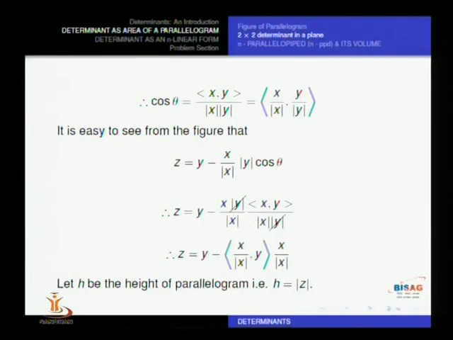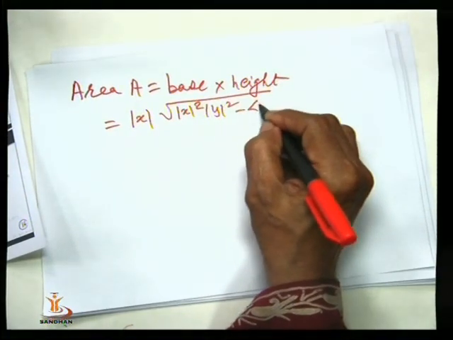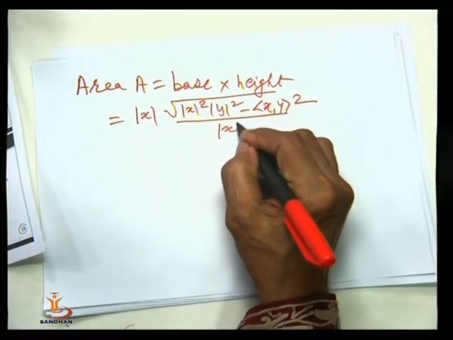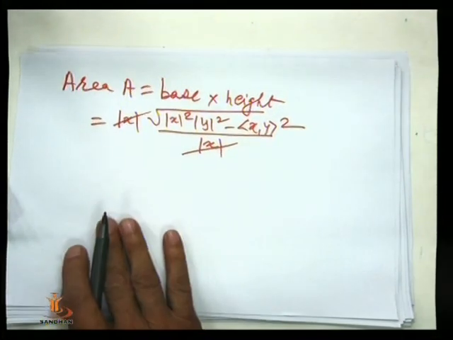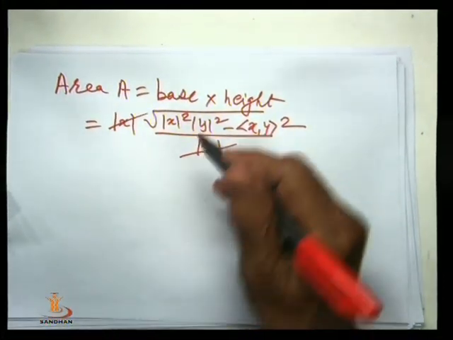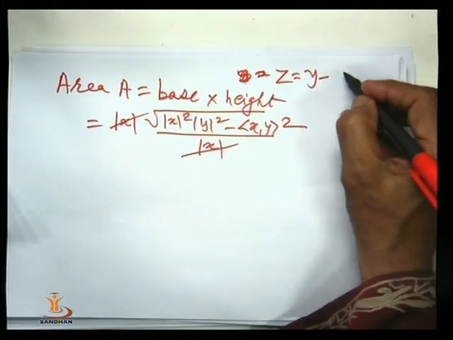Now if you calculate the area, just as shown by this one, if you calculate area A, that is base into height, and that gives, when you take this one, so this gets cancelled, and here we have used this fact that z is y minus x upon